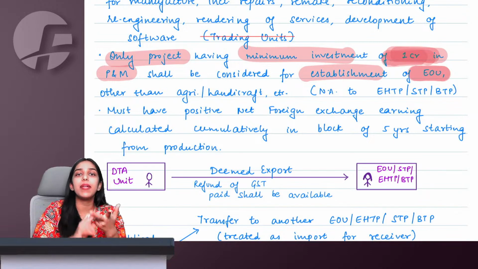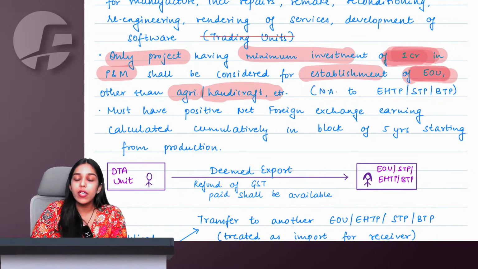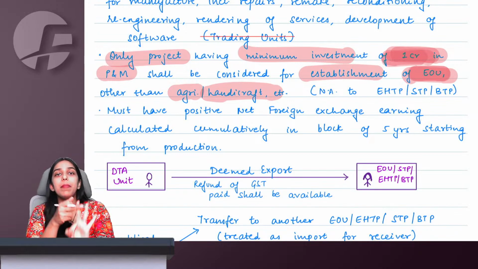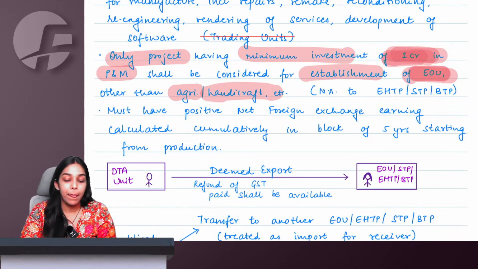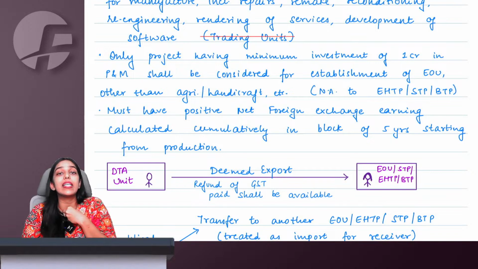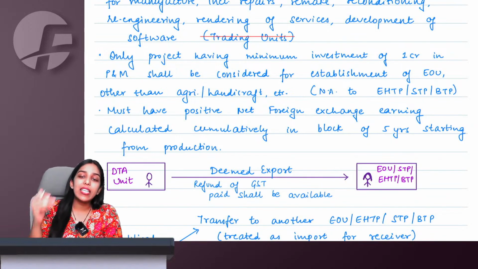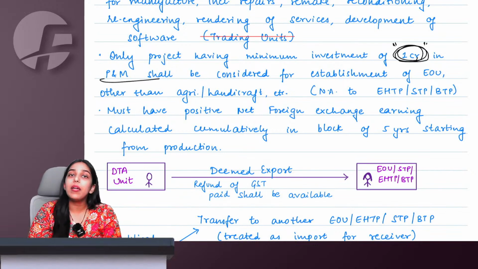Now, for EHTP, STP, BTP, even if your investment is less than 1 crore, it is acceptable. Even if for agriculture and handicraft goods you are an EOU, then also it is okay. So for EHTP, STP, BTP, agriculture and handicraft EOUs, any investment is okay. But other than agriculture and handicraft EOU, if I want to be recognized as an EOU, if I want to get all the benefits of an EOU, I should at least have invested a minimum of 1 crore in plant and machinery.